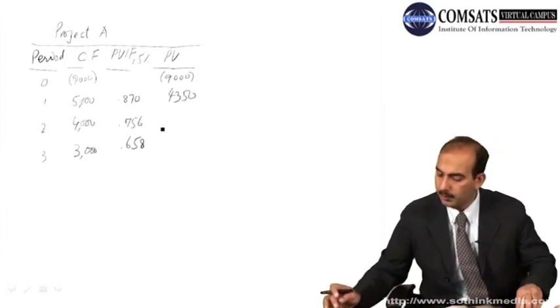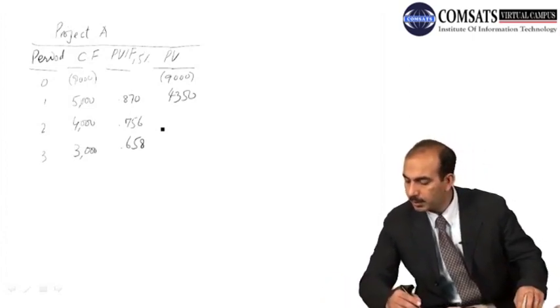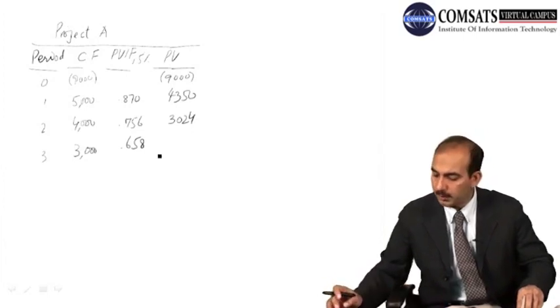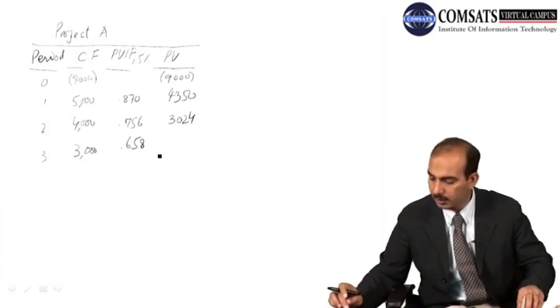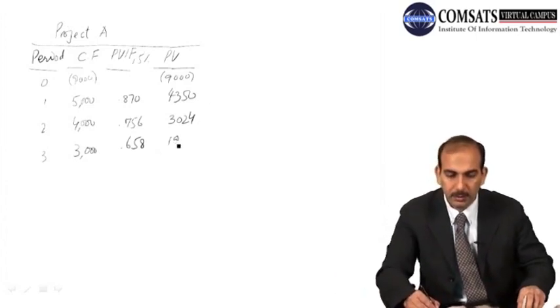Then 4,000 into 0.756 becomes 3,024. And for the third year, we multiply the cash flow of 3,000 with the present value interest factor of 0.658, and it becomes 1,974.